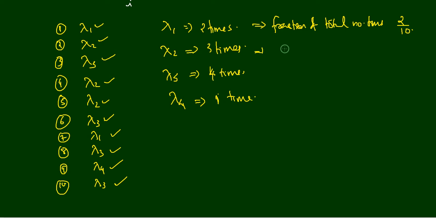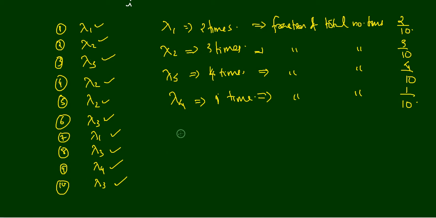And the fraction of total number of times you get lambda 2 is 3 by 10. And the fraction of total number of times you get lambda 3 is 4 by 10. And the fraction for lambda 4 is 1 divided by 10, right? So what is the average of all this?